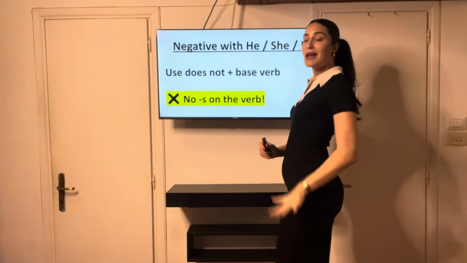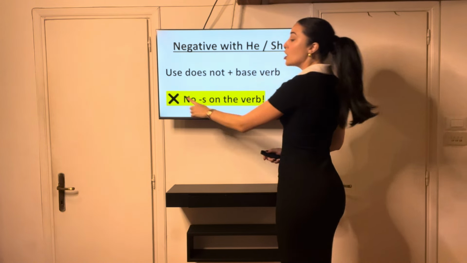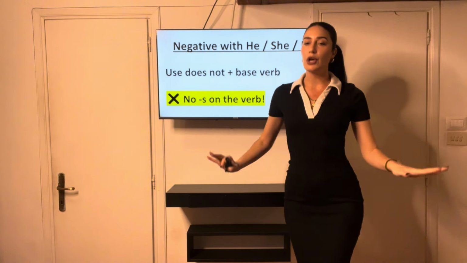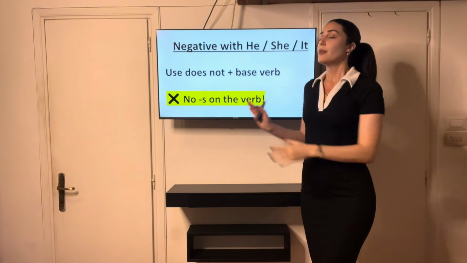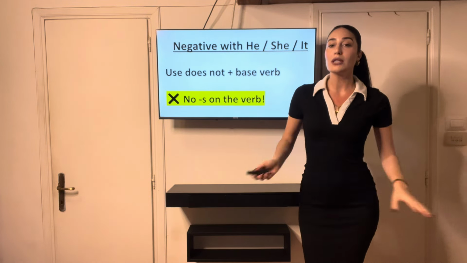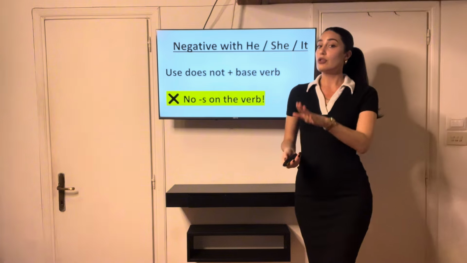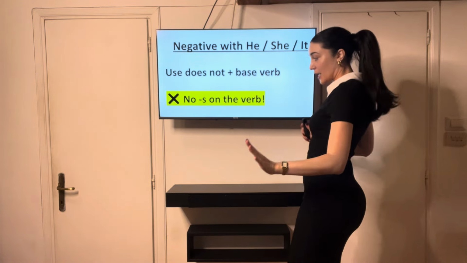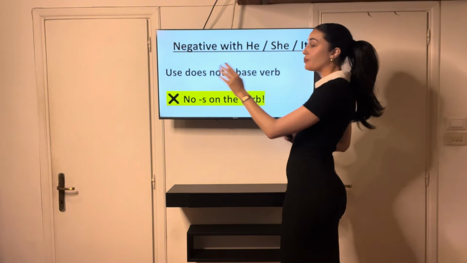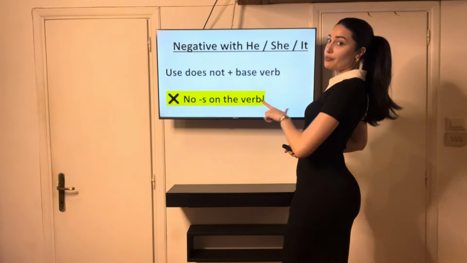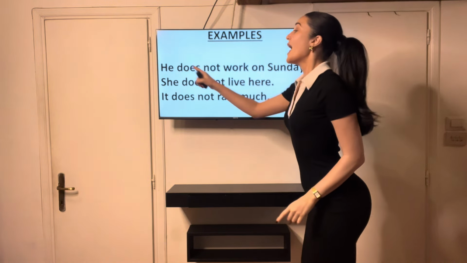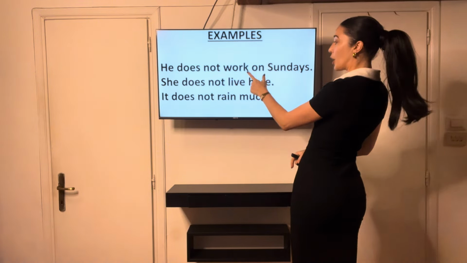Write that down. Do not, under any circumstances, add S to the verb. Please do not do that. Do not add S to the verb. And you'll see why in a minute. Again, we're going to use does not plus the base verb. Watch this. He does not work on Sundays.